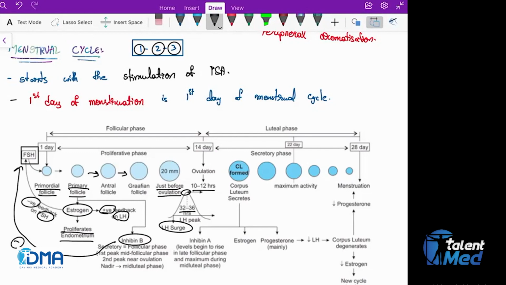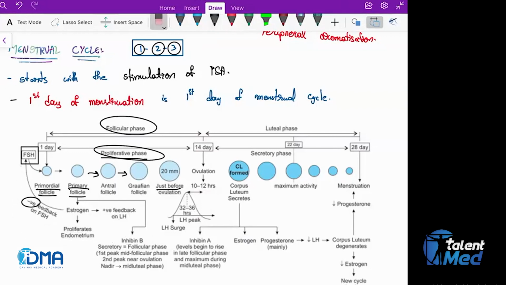Okay, so now on the 14th day, ovulation will occur. Let's talk about normal physiology. Until the ovulation occurs, the cycle we call the follicular phase or else the proliferative phase. When we are talking in relation to the follicle, we call it the follicular phase. When we are talking in relation to the endometrium, we call it the proliferative phase.